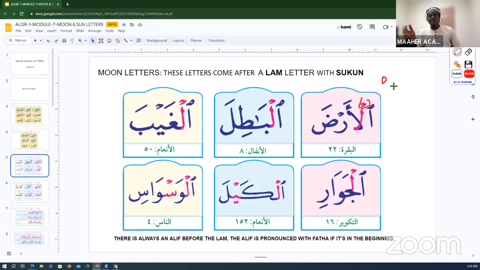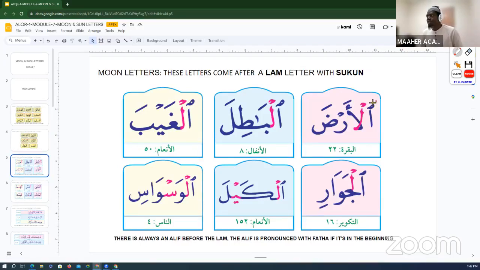The lam that are silent will either have nothing, or they will have the half circle sukun. Those are the 2 types of lam sakin that you will have in the Quran, the silent lam, in terms of lam that are associated with nouns. You have those that will have a small circle sukun like this, or those that will have nothing. It will be empty. The one that has the half circle sukun, connected to words, nouns, is called the lam al-Qamariya. In this scenario here, the lam is going to be pronounced with sukun.